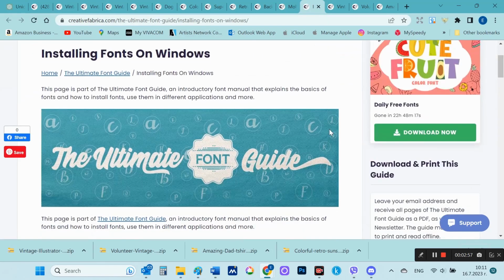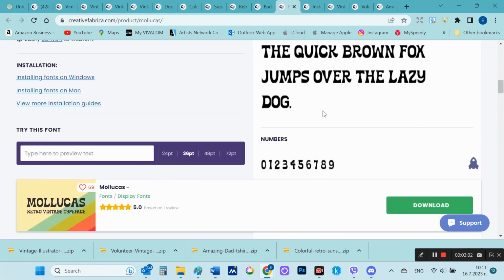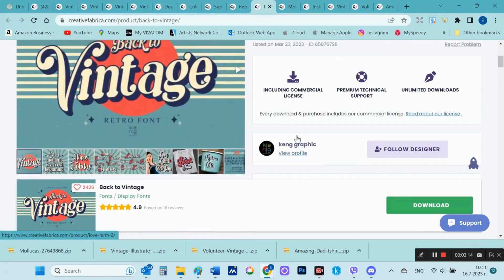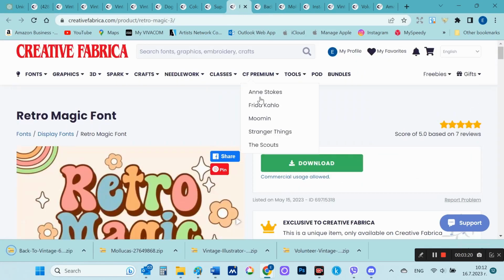You can see here that there is also a link to a detailed instruction on how to install these fonts on Windows or Mac, and I'll show you later in the video how to install them on Canva as well.